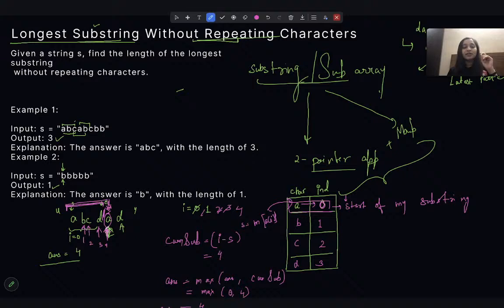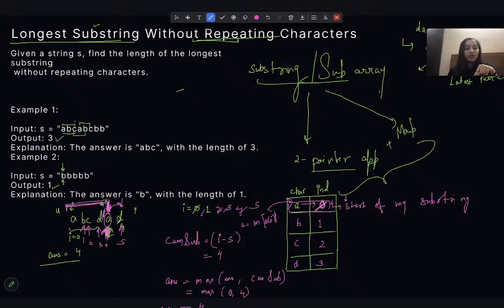Now since this new A has been discovered, this A is a new start, right? So we will update our map and A's new index will be 4. Then we again traverse and move forward, and we will see that D is already there. We are at the 5th index.